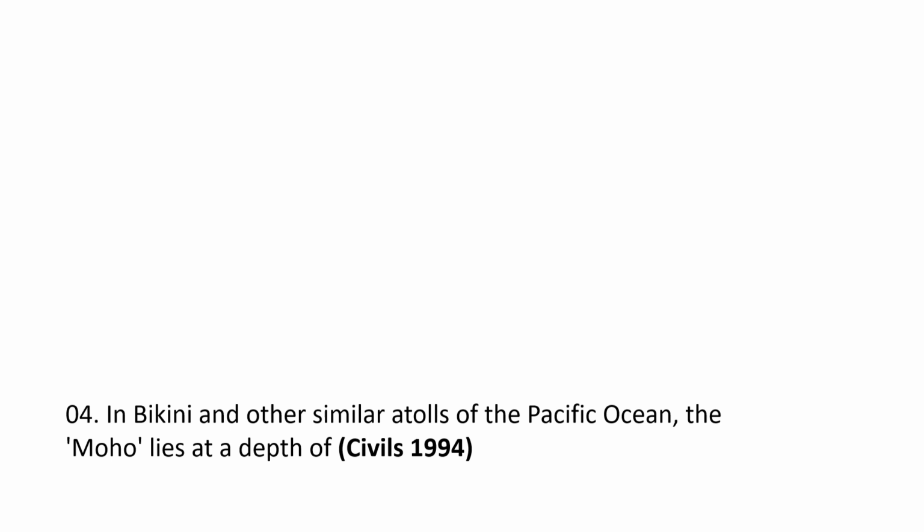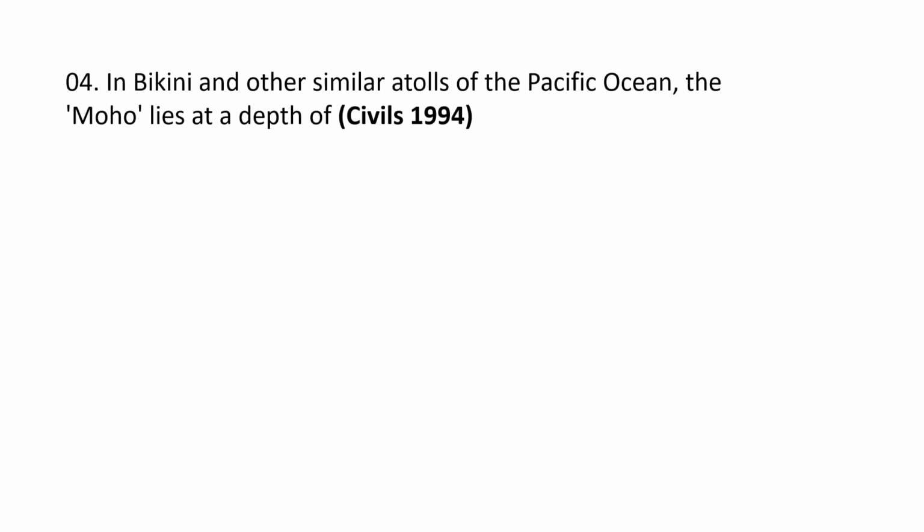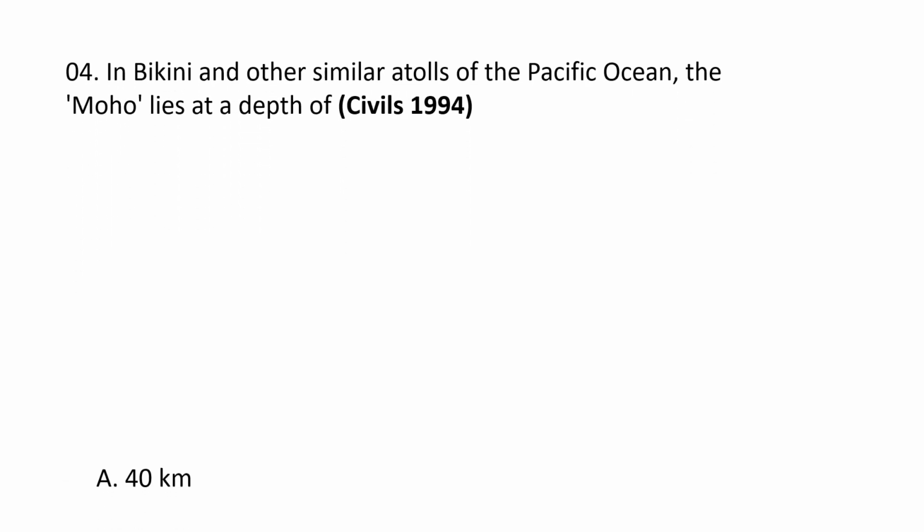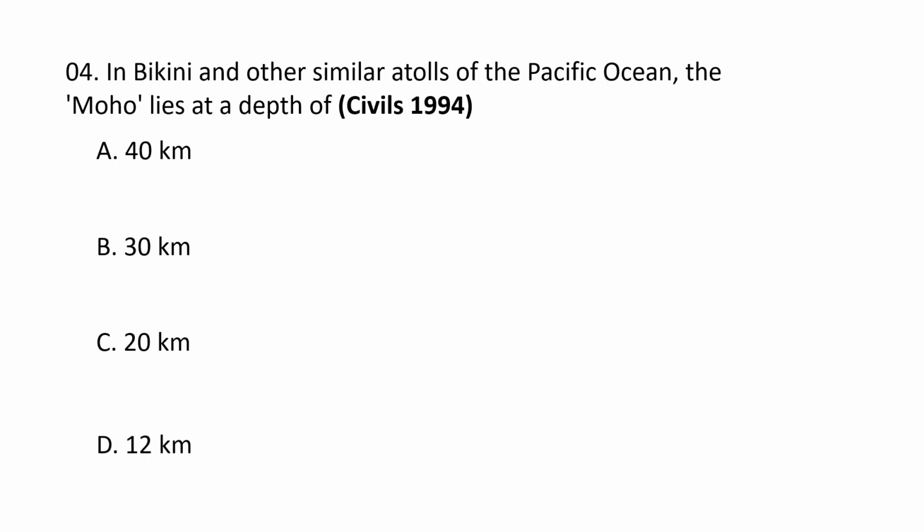Next question. In Bikini and other similar atolls of the Pacific Ocean, the Moho lies at a depth of A. 40 kilometers, B. 30 kilometers, C. 20 kilometers, and D. 12 kilometers. The correct option goes as D. 12 kilometers. Based on seismic refraction studies conducted in 1950, the Moho or Mohorovicic discontinuity in the vicinity of Bikini and other Pacific atolls is generally found at a depth of around 10 to 13 kilometers below the sea level.